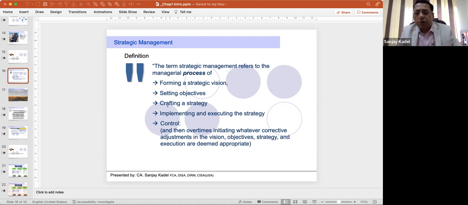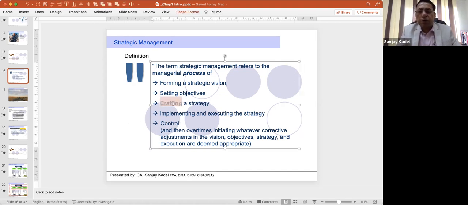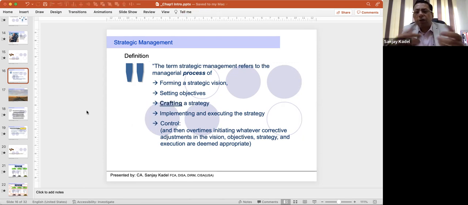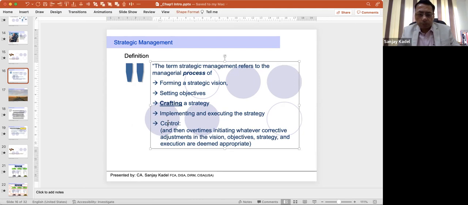Please see the word crafting. We never said make a strategy. We said crafting a strategy. It means it is an innovative process. It is an intellectual process. It is not a normal activity, boss. It is an innovative, creative and intellectual process. Crafting a strategy, implementing and executing the strategy, and then control. Are we clear with this? It is a managerial process of these things.